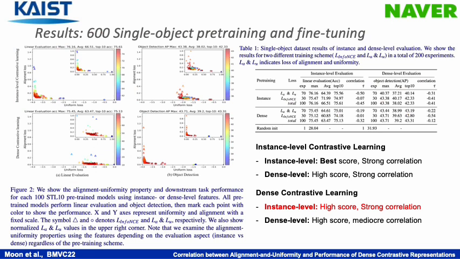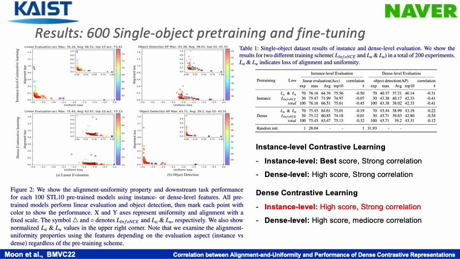We investigate the performance of linear evaluation and alignment uniformity properties on the STL10 dataset using a global average pooling feature. As you can see in Figure 2a and Table 1, the overall trend showed that the linear evaluation performance improved for the optimized alignment uniformity property in both instance and dense level CL. And all experiments showed a negative correlation, and two pre-training schemes achieved similar performance.